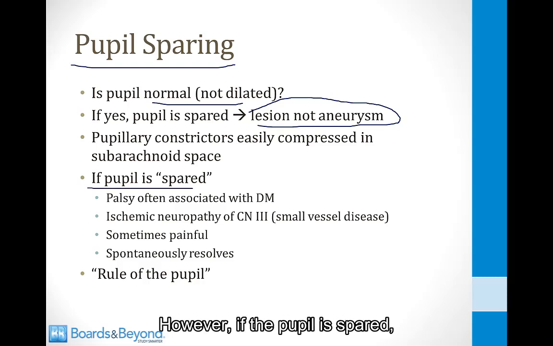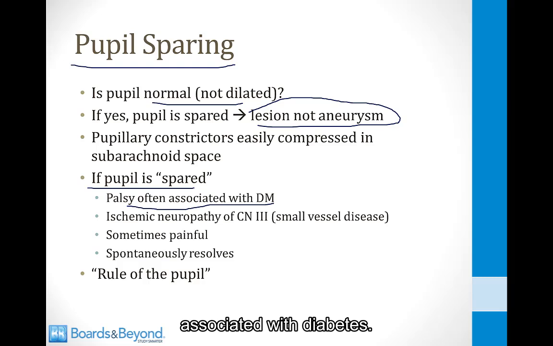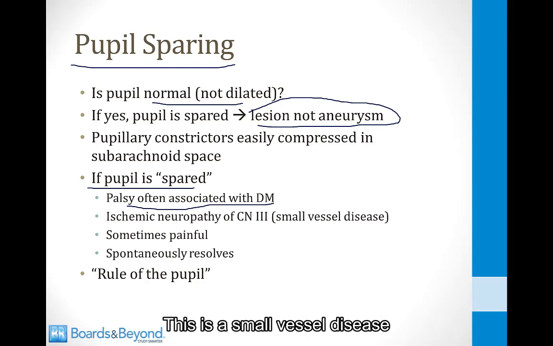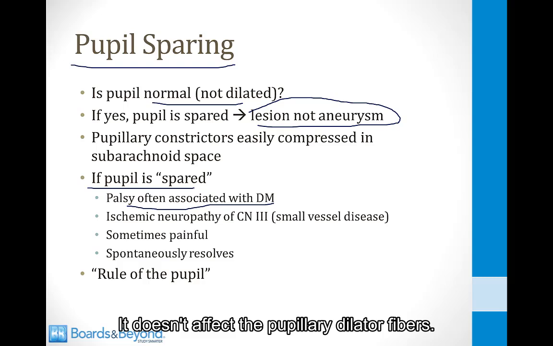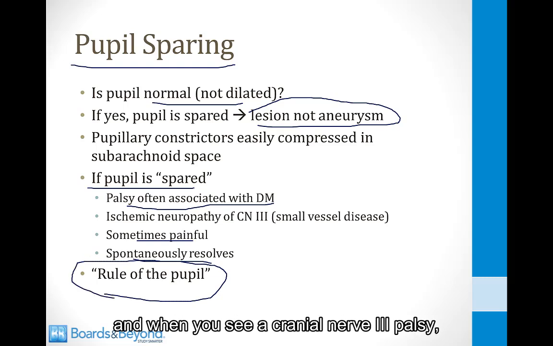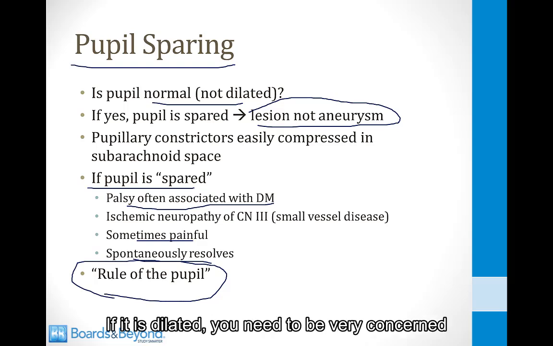However, if the pupil is spared, this usually means they have a common palsy associated with diabetes. There's ischemic neuropathy of cranial nerve 3. This is a small vessel disease, and it typically only affects the motor fibers to the third cranial nerve. It doesn't affect the pupillary dilator fibers. This can sometimes be painful, and it usually spontaneously resolves. So this is called the rule of the pupil. And when you see a cranial nerve 3 palsy, one of the first things you want to do is see if the pupil is dilated or not. If it is dilated, you need to be very concerned that that patient could have an aneurysm or other mass lesion inside the brain.